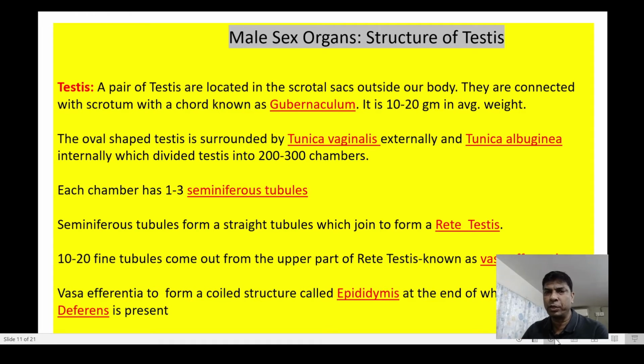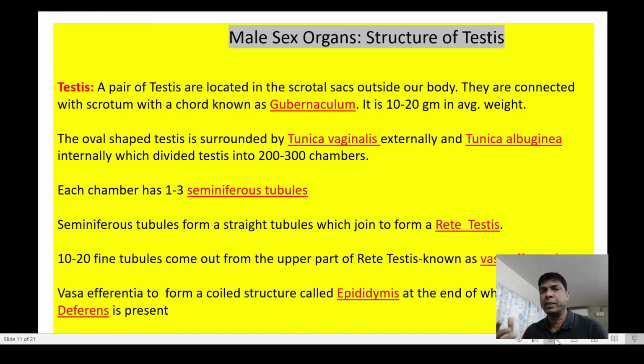Now let's go through the structure of testes. In case of males, a pair of testes are located in the scrotal sacs outside our body, and they are connected with the scrotum through a cord known as the gubernaculum. It is about 10 to 12 grams on average, and the testis is oval in shape.